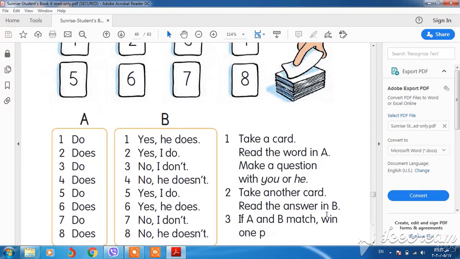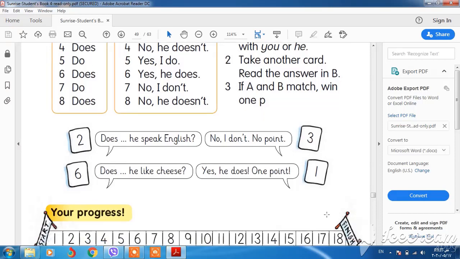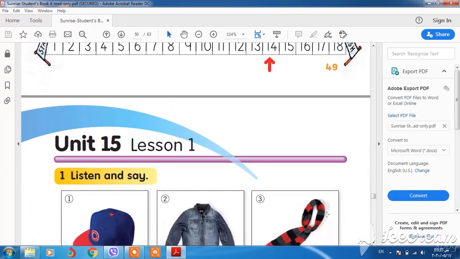Okay, this is revision and you can ask this one too.